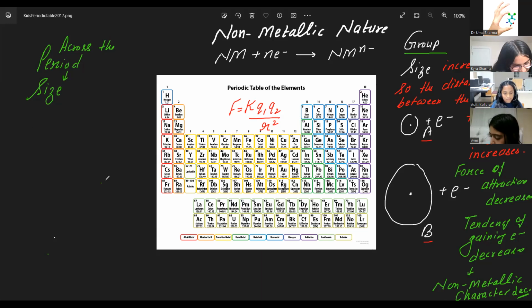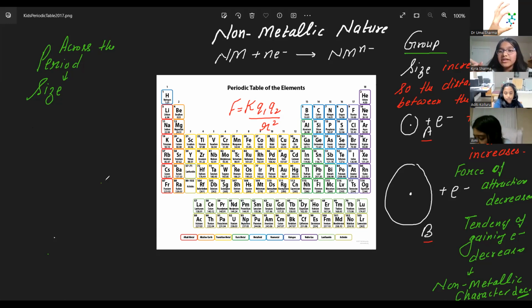Down the group, what happens to atomic size, Kyra? Down the group, it increases because of the shells. If down the group it is increasing, across the period it is definitely decreasing.